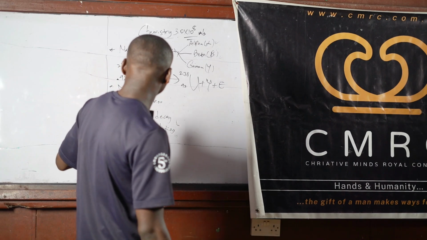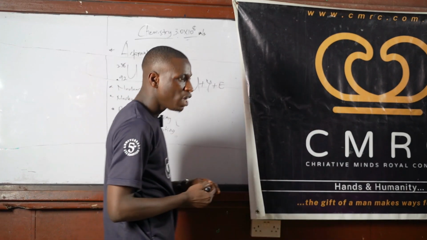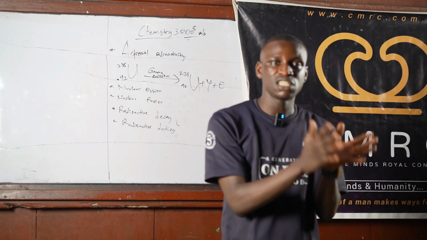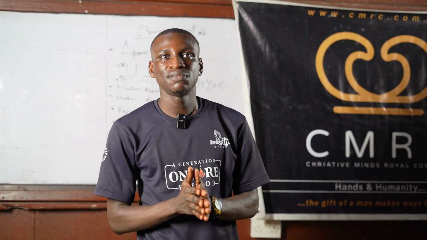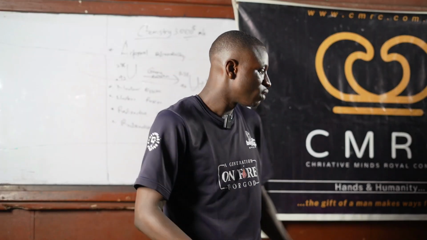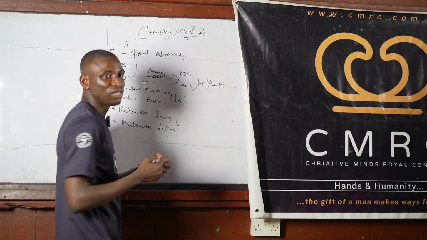Now let's move to artificial radioactivity. Artificial radioactivity occurs when you bombard substances that normally are not radioactive with high energy particles, they become radioactive, and then they break down spontaneously. For example, sodium 23, 11 is not radioactive at all.